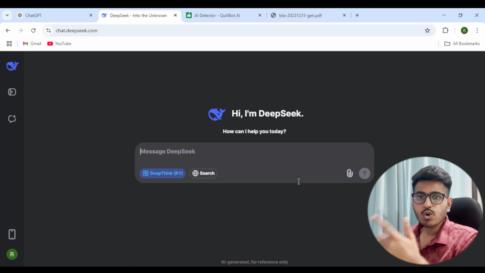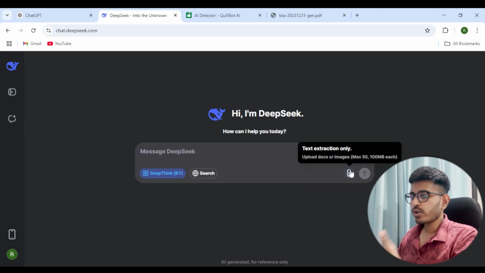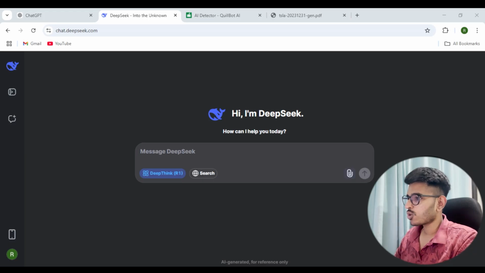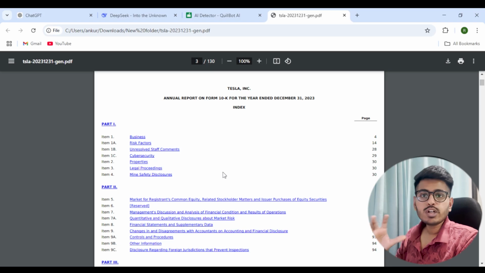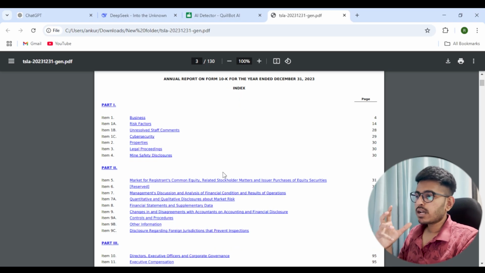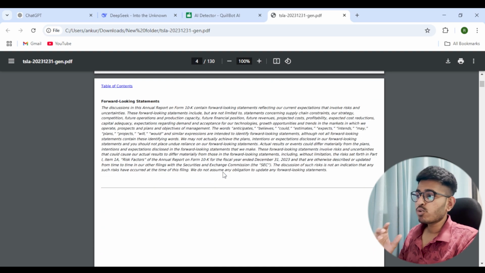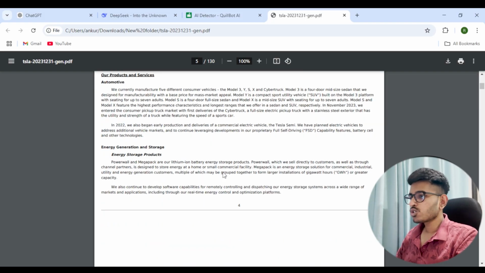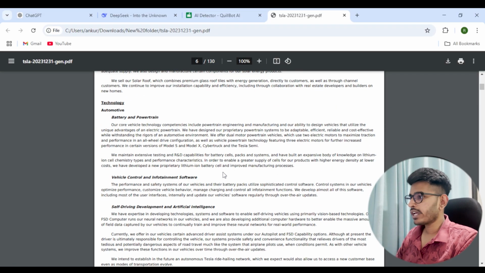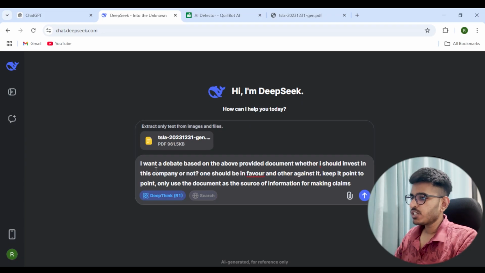Okay, so one more thing that I wanted to test was this, where there's a document that you can upload and you can talk to the document. So I want to upload one document that I have. Till it gets uploaded, let me walk you through the document. It's an annual report of Tesla. Every listed company has to provide business reports about their investments, how much their budget was, and what all things they have done. It's a publicly available report, and I want to have a good conversation based on that report. Okay, the document is finally uploaded, and let me bring in the prompt.